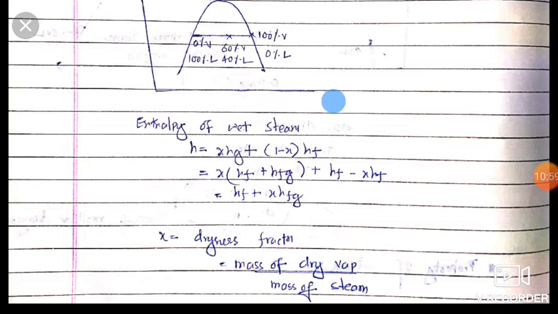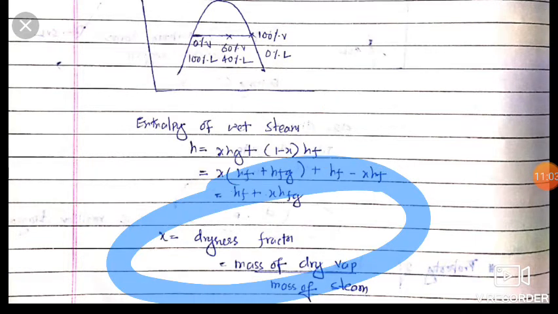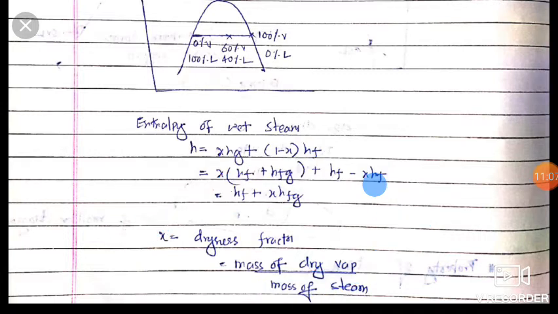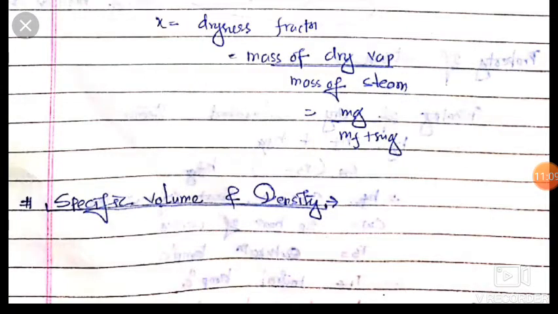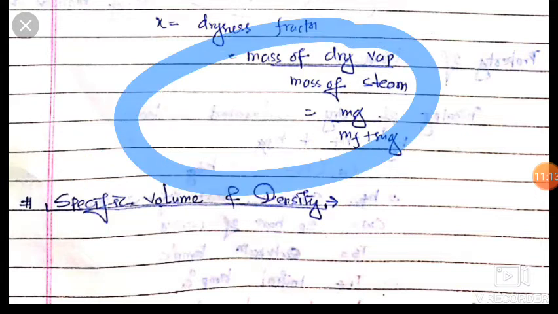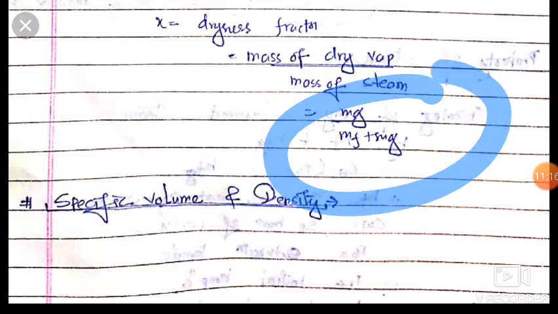Friends, keep this in mind. What is dryness fraction? It is the mass of dry vapor upon the mass of steam. Now friends, we will also know that this is the mass of dry vapor upon the mass of steam. It is mg, for gas, upon mf plus mg.